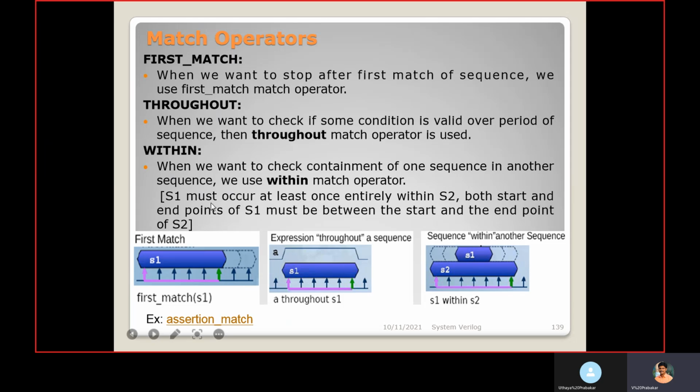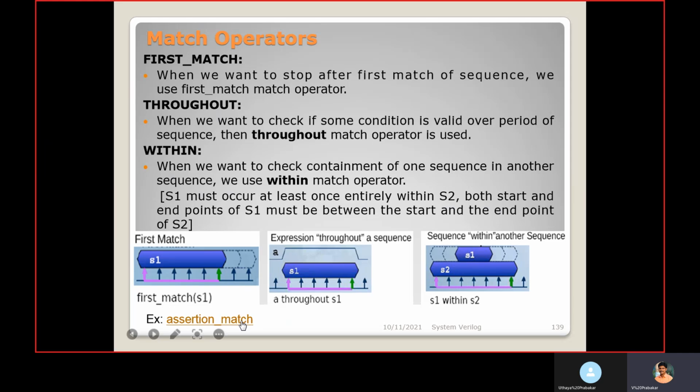Sequence 1 must occur at least once entirely within S2. Both the start and end point of S1 must be between the start and end point of S2. If it does not happen like this, this sequence or property will fail.